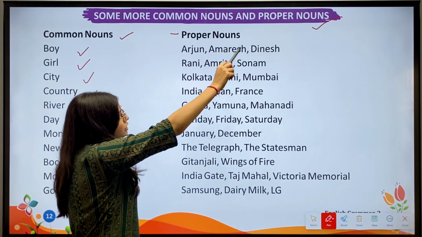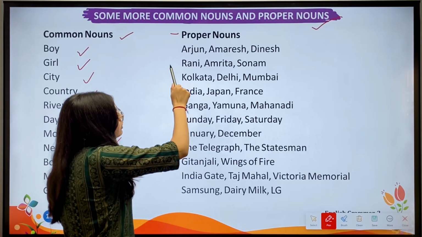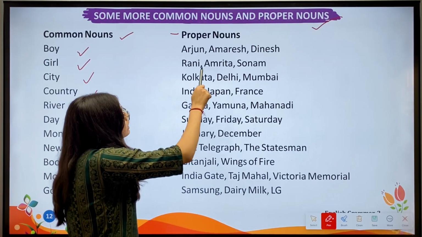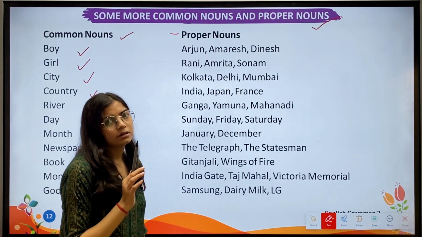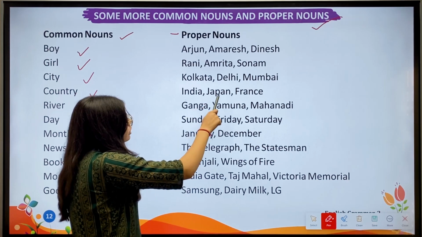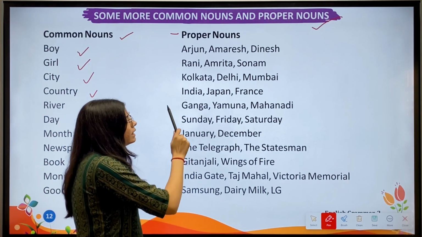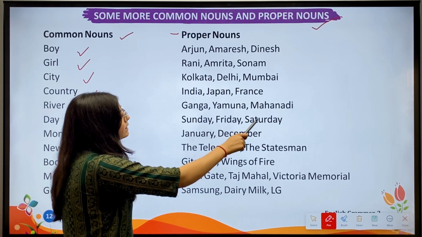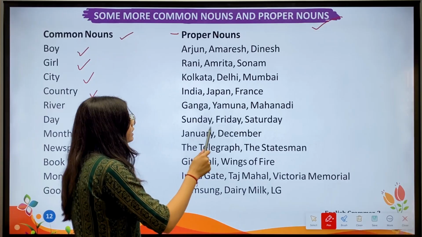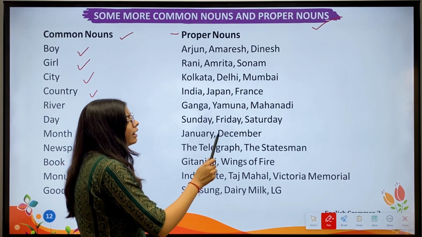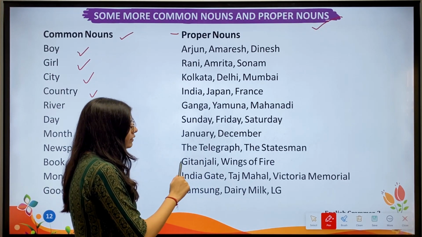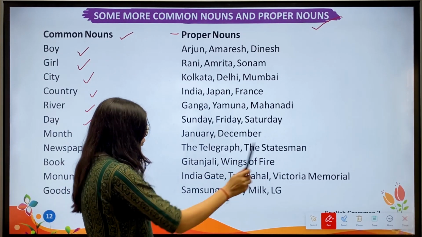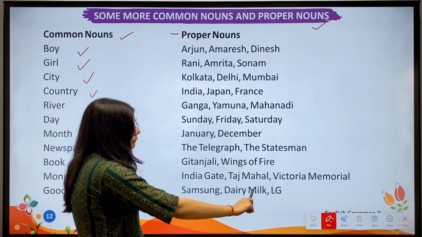Arjun, Amaresh, Dinesh. Then we have Rani, Amrita, Sonam. Then Kolkata, Delhi, Mumbai. Then we have India, Japan, France. Then Ganga, Yamuna, Mahanadi. Sunday, Friday, Saturday, January, December, The Telegraph, The Statesman. Then we have Gitanjali, Wings of Fire, India Gate, Taj Mahal, Victoria Memorial. Then we have Samsung, Dairy Milk, LG.